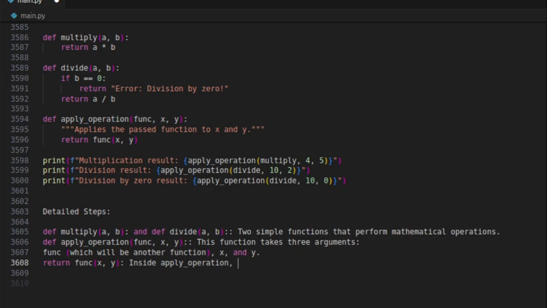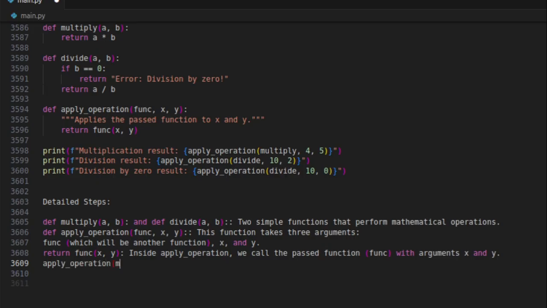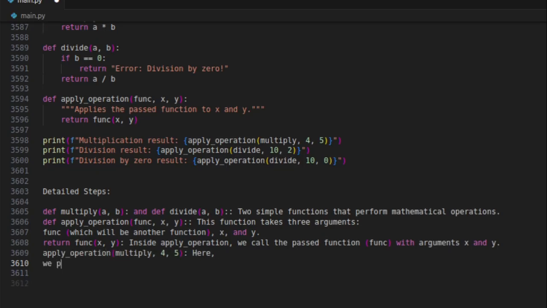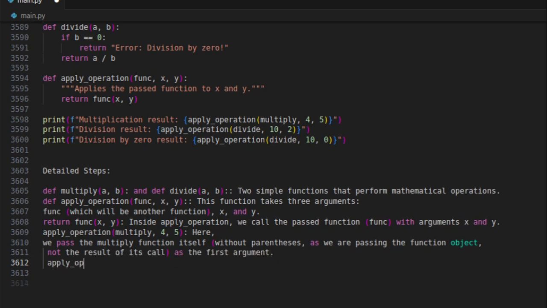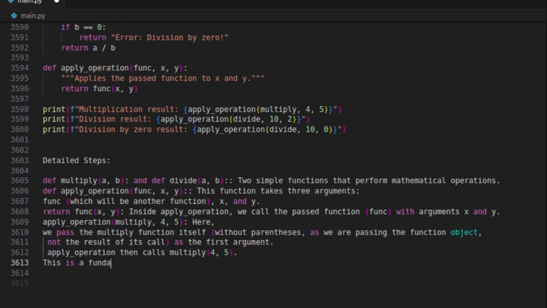Inside apply_operation, we call the passed function, func, with arguments x and y. apply_operation(multiply, 4, 5): here we pass the multiply function itself, without parentheses, as we are passing the function object, not the result of its call, as the first argument. apply_operation then calls multiply(4, 5). This is a fundamental concept for understanding event handlers in Flet.